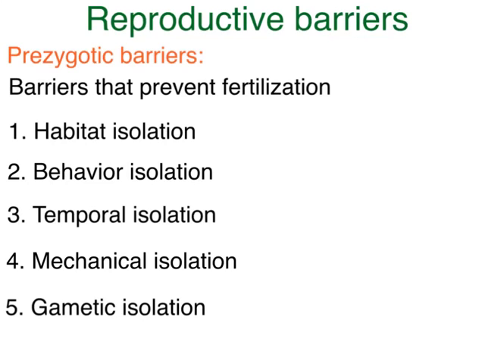Number 2, behavioral isolation. Sometimes organisms just have different mating behaviors, and I'm not sure how that works, but some organisms will not mate with organisms within a population because they don't like the way they act. Actually, kind of makes sense when you think about it. Number 3, temporal isolation.